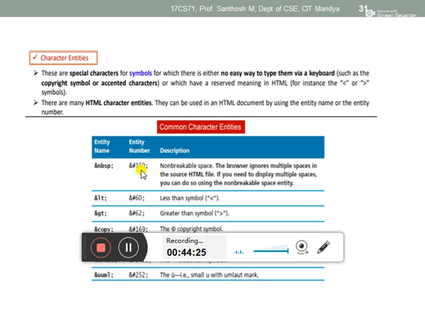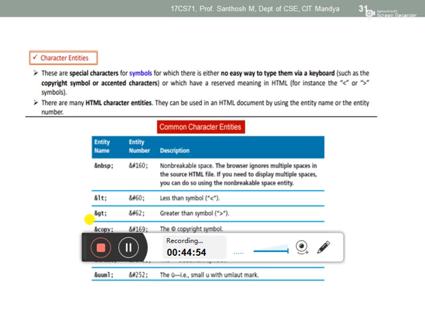Explain character entities in HTML. First one is non-breaking space. If you give multiple white spaces in the browser, it will not allow them. For that we have to mention a character entity. And then for the less than symbol, ampersand LT semicolon, this will display the less than symbol.